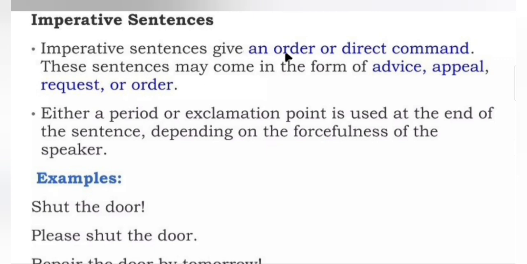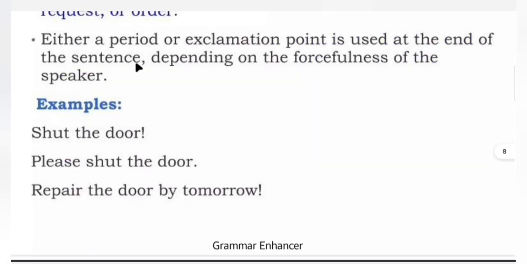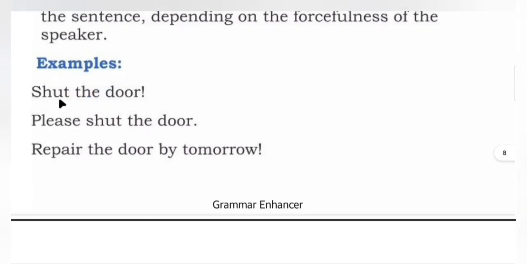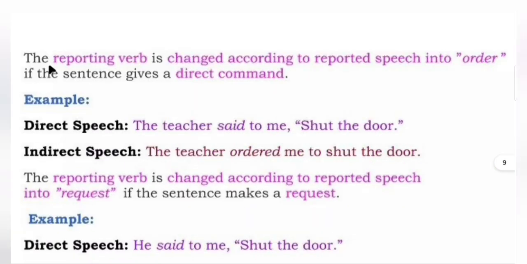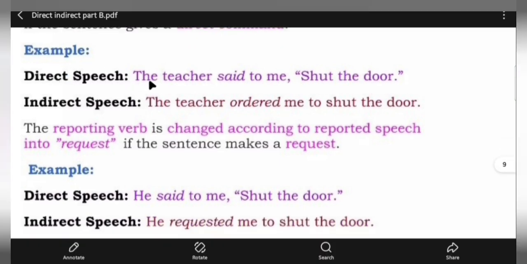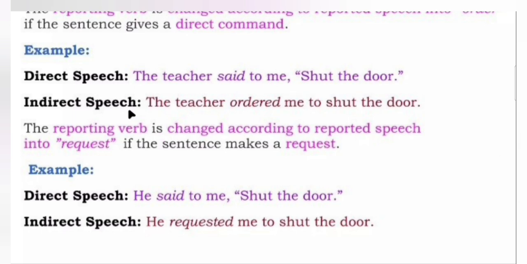Imperative sentences give an order or direct command. These sentences may come in the form of advice, appeal, request, or order. Either a period or exclamation point is used at the end of the sentence depending on the forcefulness of the speaker. Examples: shut the door, please shut the door, repair the door by tomorrow. The reporting verb is changed according to the reported speech into order if the sentence gives a direct command. Examples: direct speech, the teacher said to me, shut the door. Indirect will be, the teacher ordered me to shut the door.